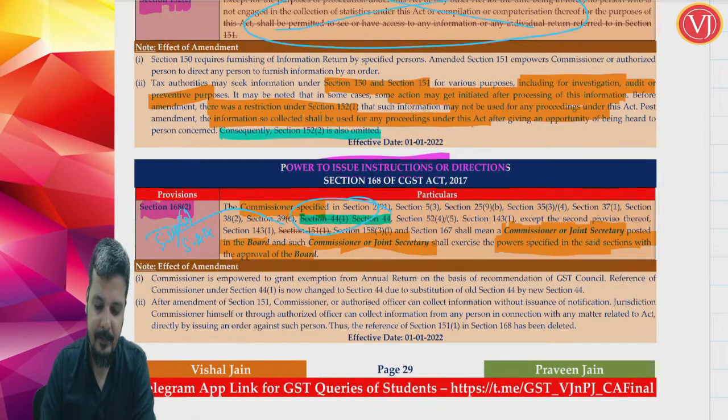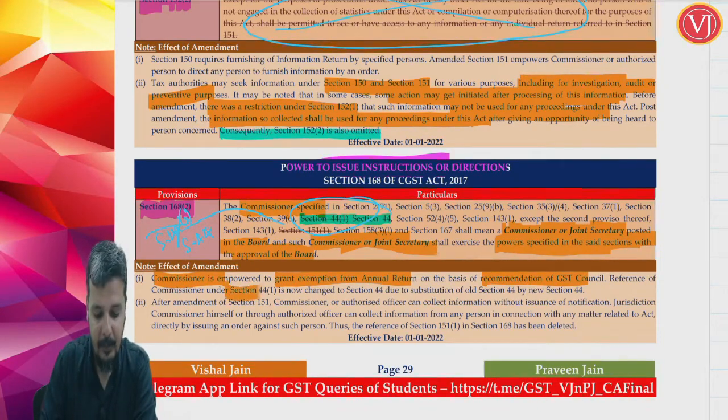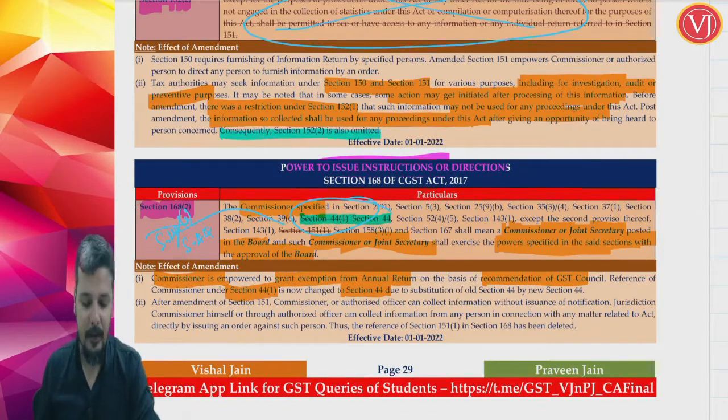So first, when you are talking about exemption from annual return, commissioner can grant exemption from annual return on the basis of recommendation of GST Council. Previously the reference was to section 44 subsection 1, but now that section itself is amended and you have only section 44. So that being the case, the reference is given only to section 44. The next amendment,